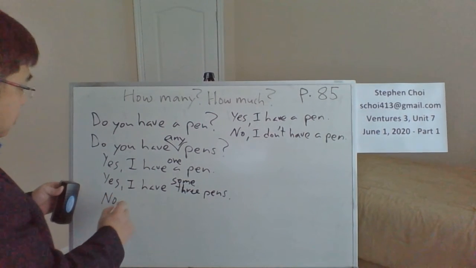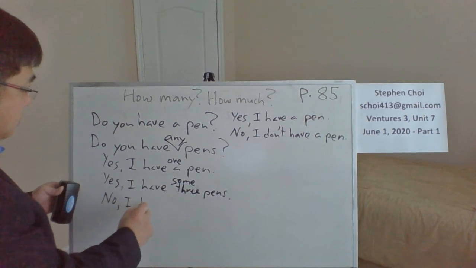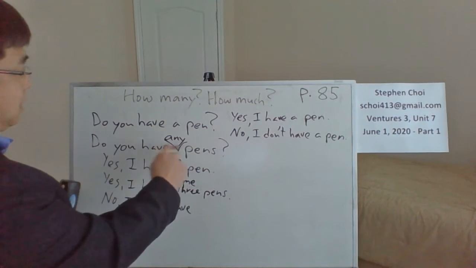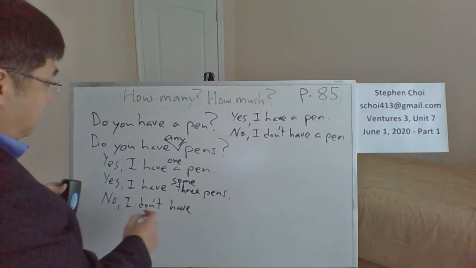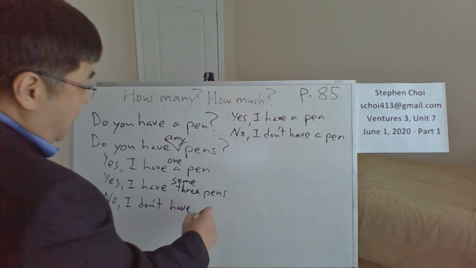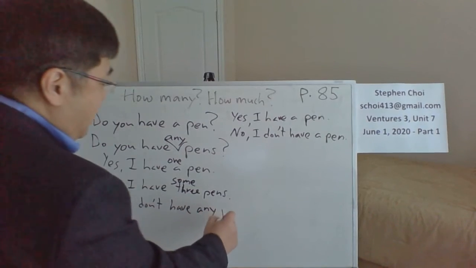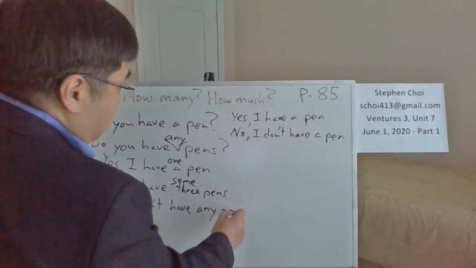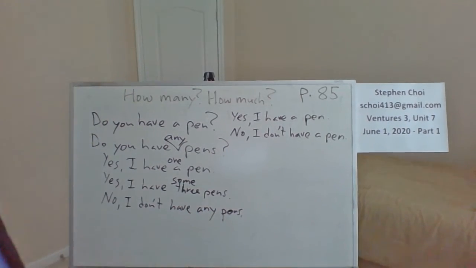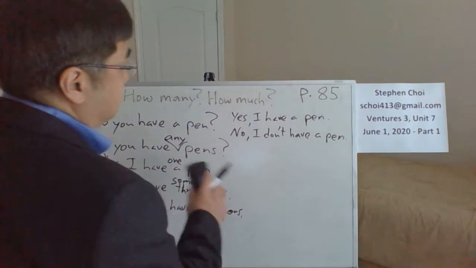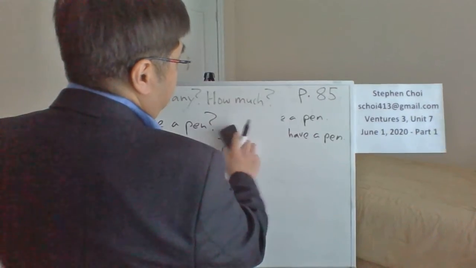Since it's a plural question, you could say, no, I don't have pens, but it sounds much better if you say any. No, I don't have any pens.